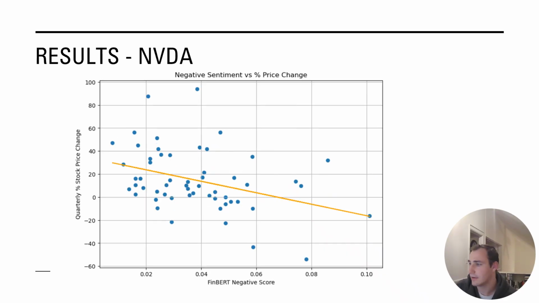You see similar things for NVIDIA. These numbers are a little more dramatic just because over the last 15 years, NVIDIA has really skyrocketed even more than a company like Amazon. So when there's very little negativity, you see it being close to a 30% increase quarter over quarter, which is insane. And then with a FinBERT negative score of about 0.1, you see that number close to a negative 20, maybe a negative 18% quarter over quarter. So once again, you do see this negative sentiment negatively impacting the price change.